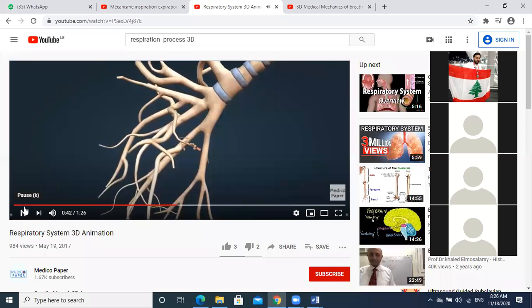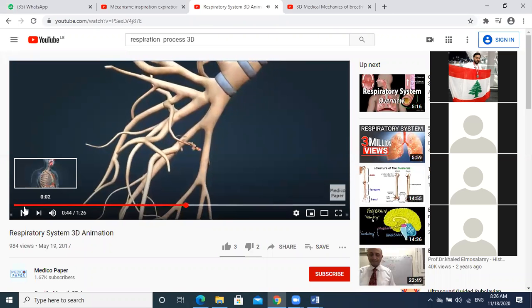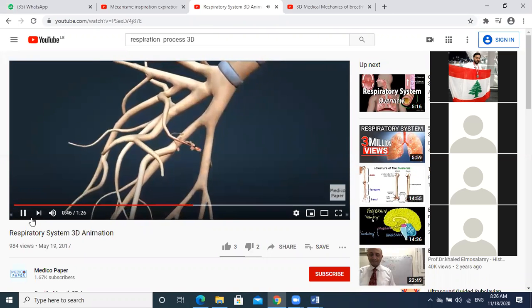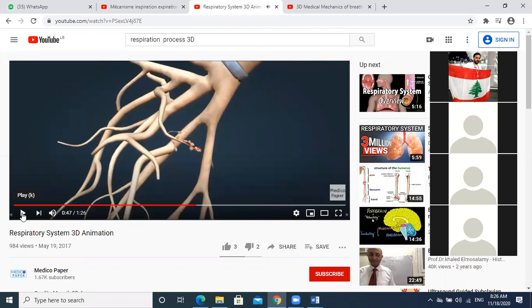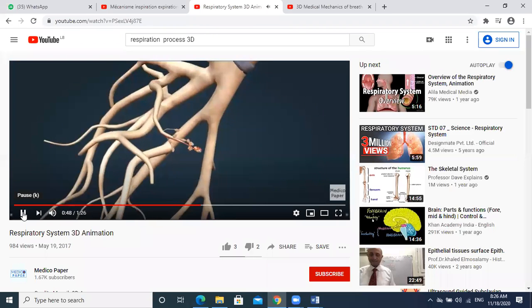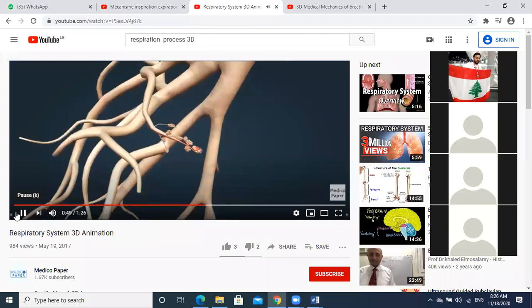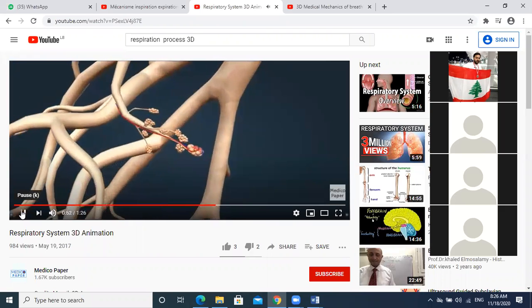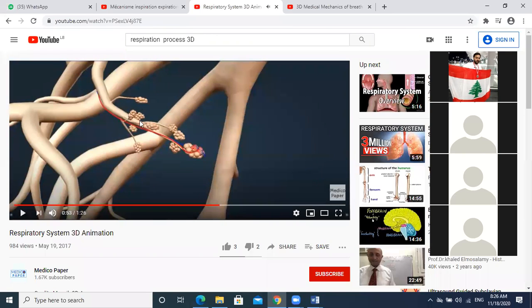How many alveoli can you find in our body? 700 million. Excellent. Look, this is the alveoli.